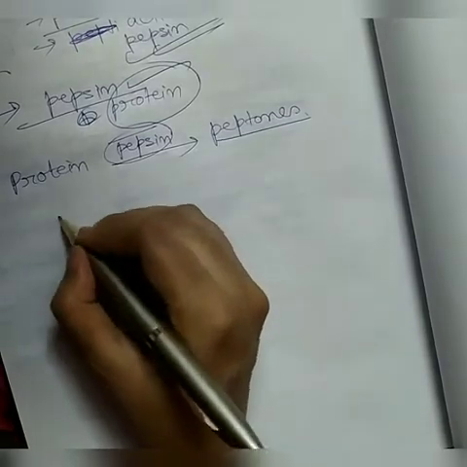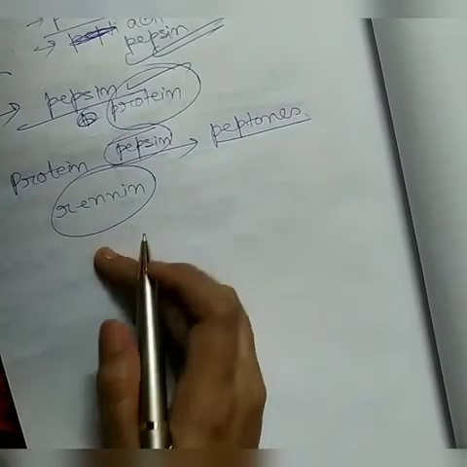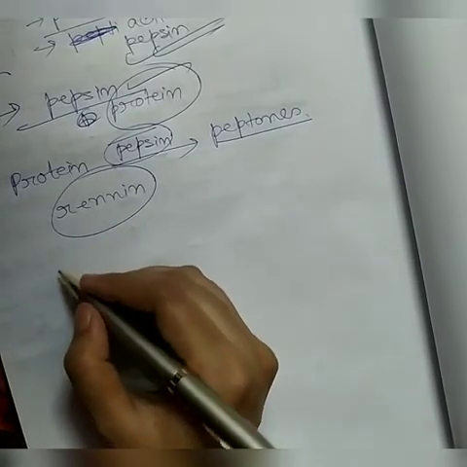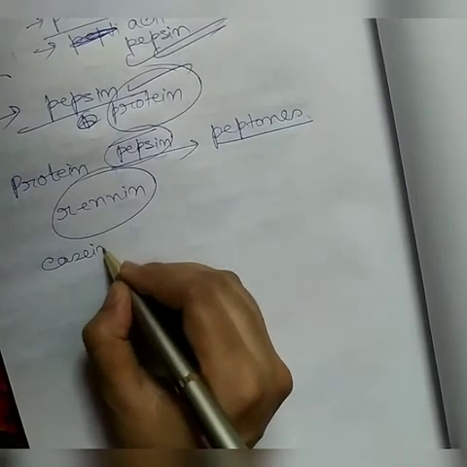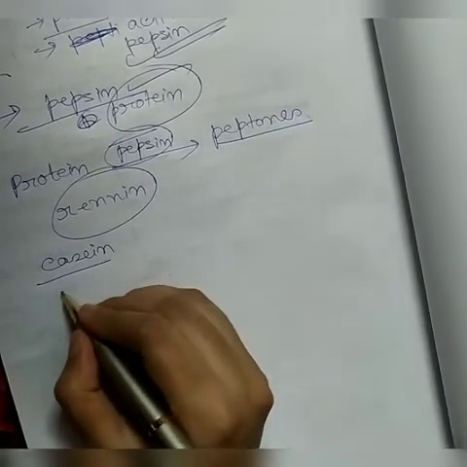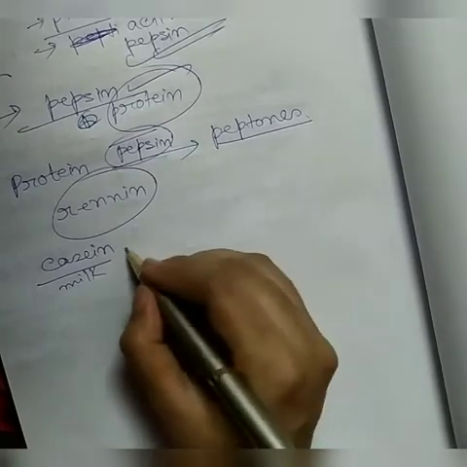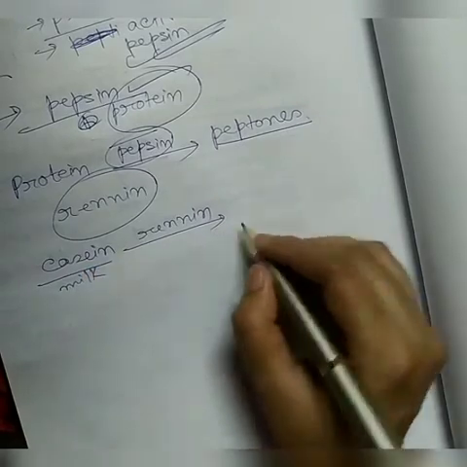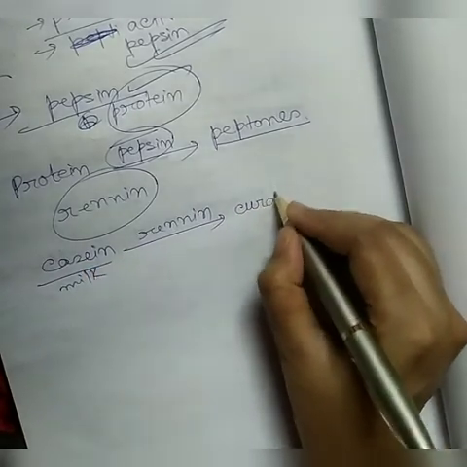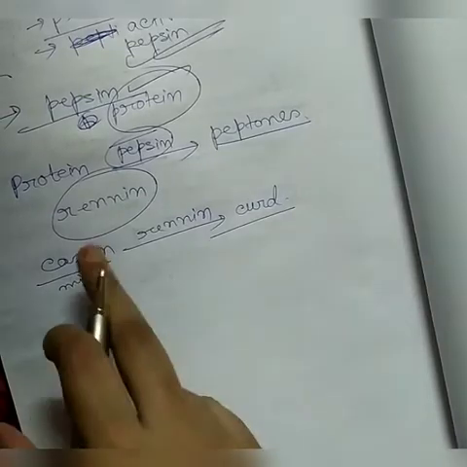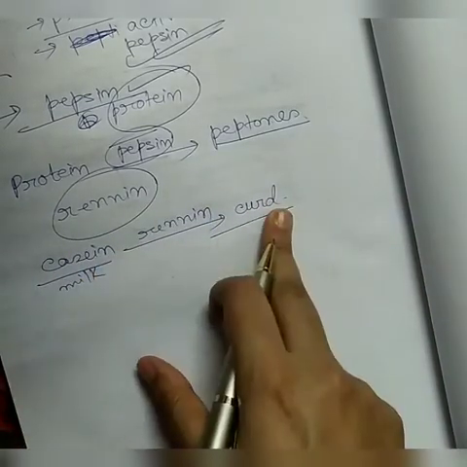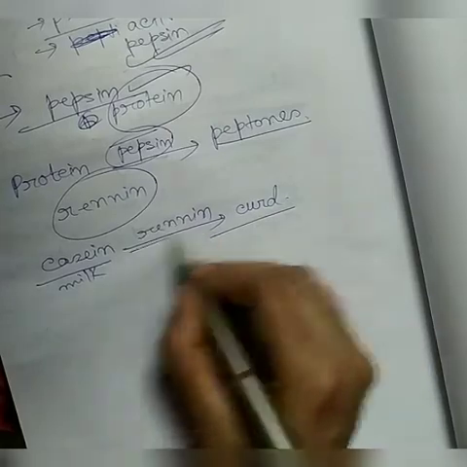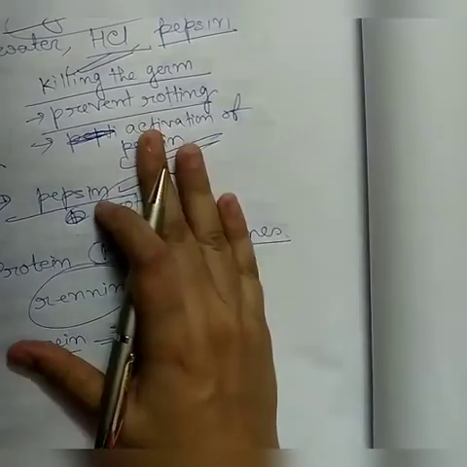Another enzyme is present here, that is renin. It is also present in the stomach. The milk protein is casein. Casein is a protein which is present in milk. This renin acts on casein and it forms curd. The protein casein present in the milk is converted into curd by the help of another enzyme, that is renin. So this is the digestion in stomach.